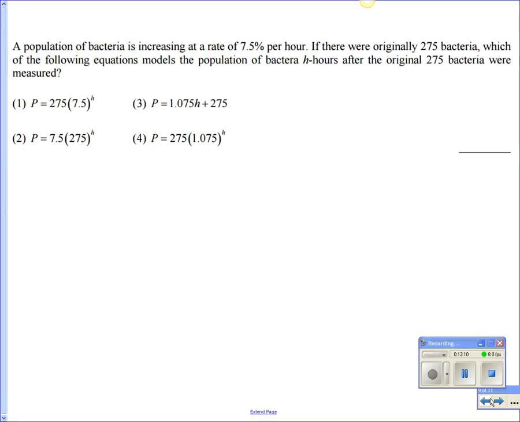Why number 2? Good. Here they're saying the starting value is 7.5. What does the problem say the starting value is? Very good. Okay. Originally 275, so that's the starting value. So we can mark out that one. That one's wrong. Chuck, what's another one that's wrong? Good. Why?